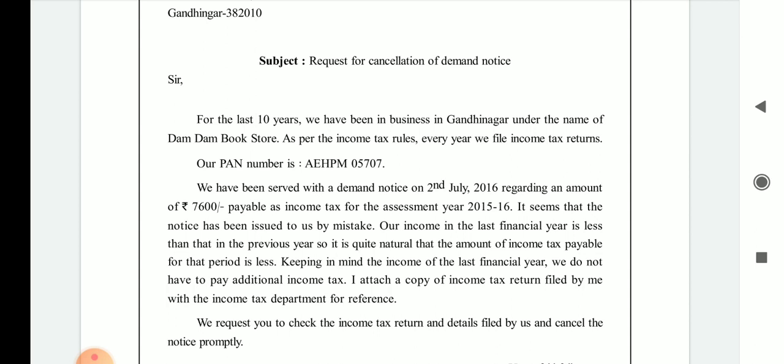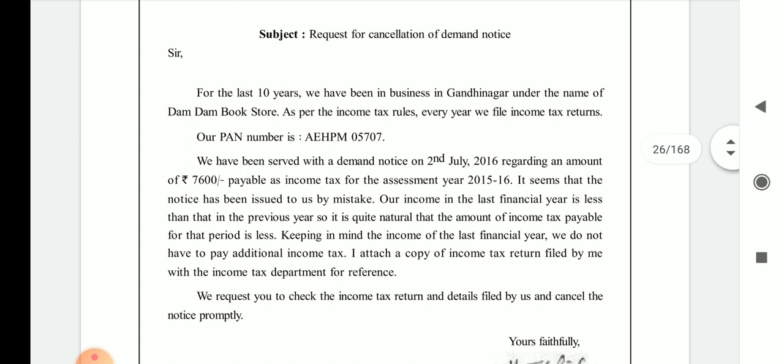So you have to write the date of 2nd August 2017 regarding an amount of rupees 7600 payable as income tax for the assessment year 2015-16. So they mentioned that they received the demand notice of rupees 7600 as payable income tax for the assessment year 2015-16.